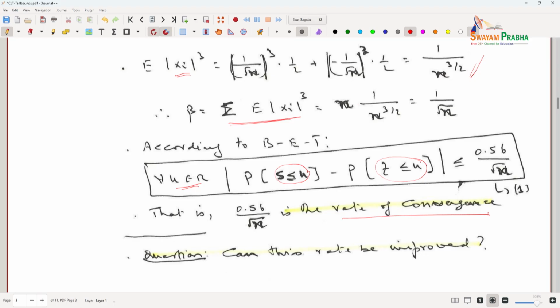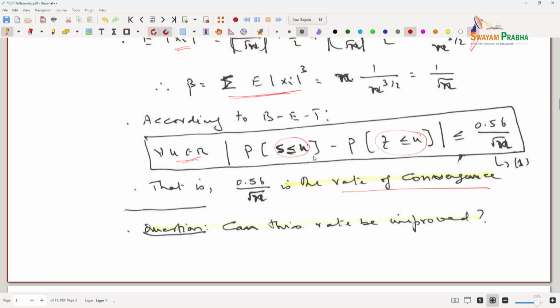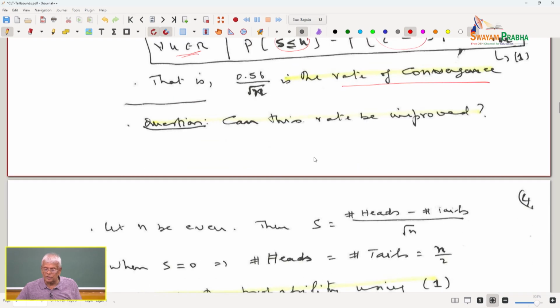If n is 100, it reduces to 1 over 10. If n is 10 to the power of 4, it reduces to 1 over 10 squared. So to get the rate as 1 over 10, I need 100 samples. To get the rate as 1 over 100, I need 10 to the power of 4 samples. That is the challenge. So the whole question comes in: can this rate be improved?